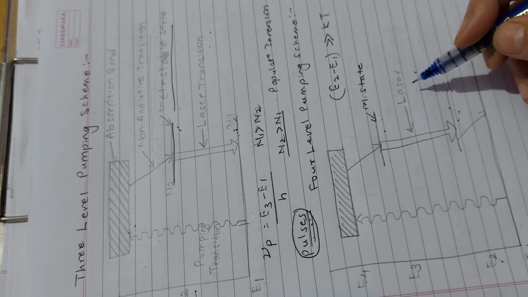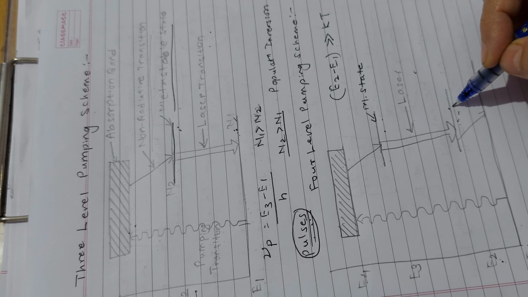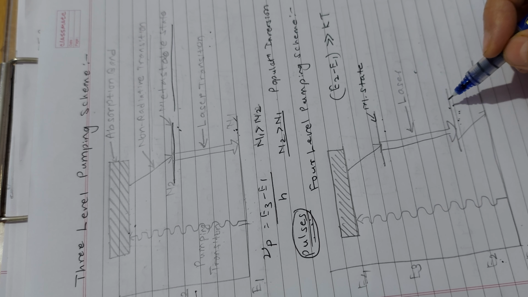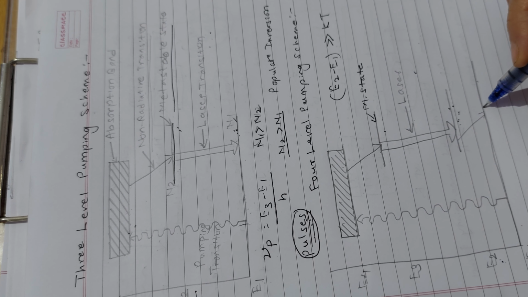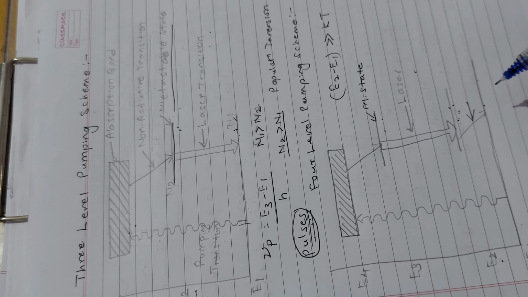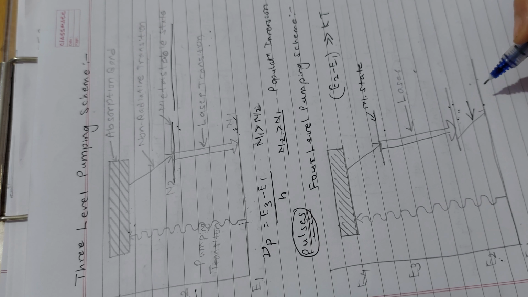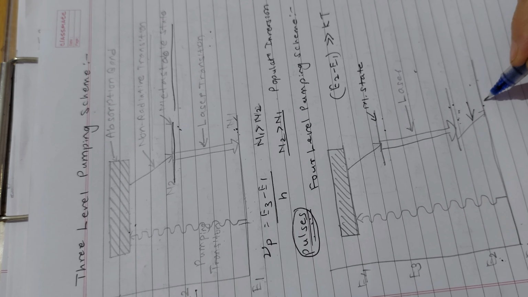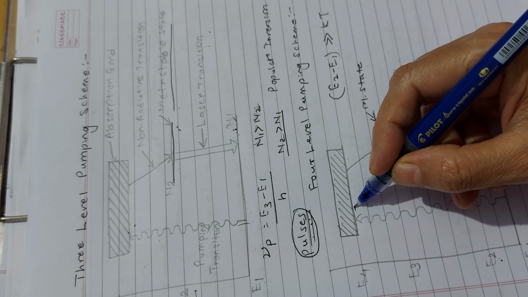So this laser transition takes the atom to level E2. The atoms lose the rest of their excess energy by radiative or non-radiative transitions, and finally reach the ground state. So this we can name as radiative or non-radiative. Here, like here we mentioned non-radiative, this can be radiative also, a radiative or non-radiative transition, and finally reach the ground state E1. So atoms are again ready for the next excitation to level E4.